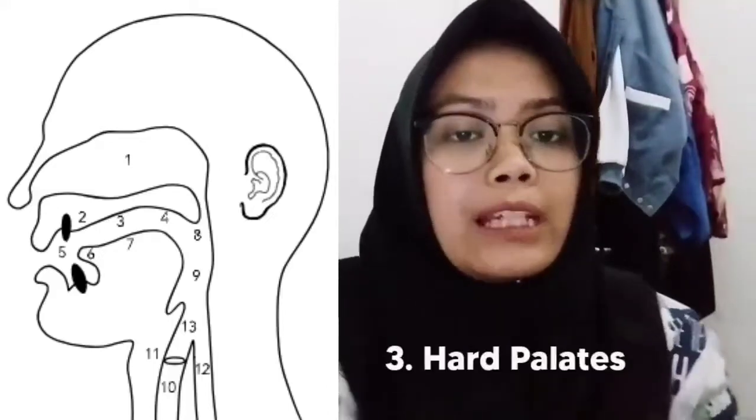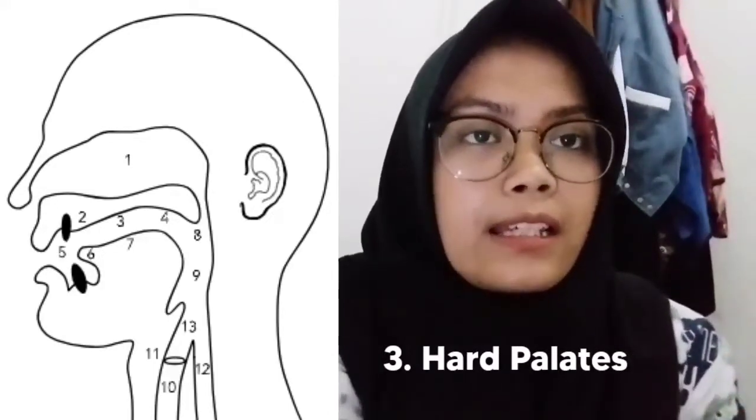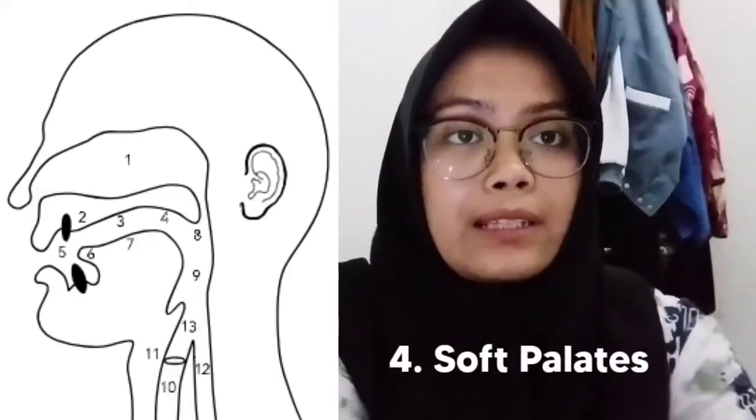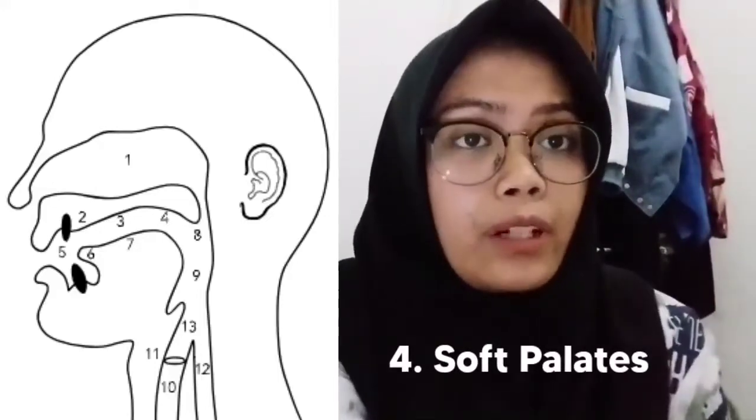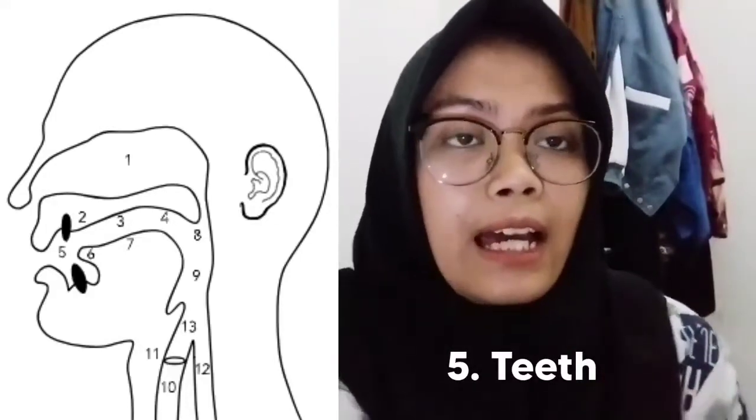Number three is called the hard palate, and it is a passive articulator. Number four is called the soft palate. It is an active articulator because it can move. The next, number five, is called the teeth, and it is of course a passive articulator because we can't move teeth, right?